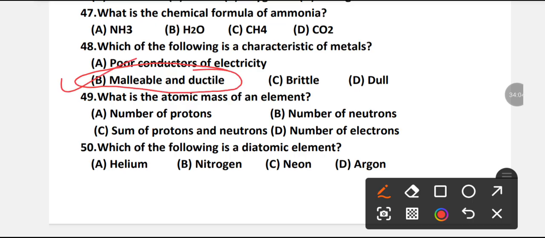What is the atomic mass of an element? Number of protons, number of neutrons, sum of protons and neutrons, number of electrons.